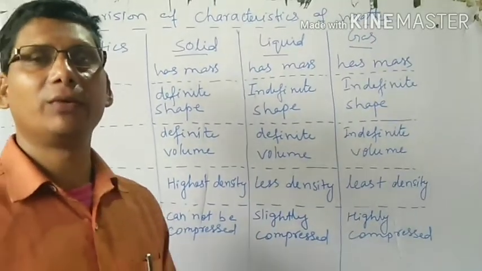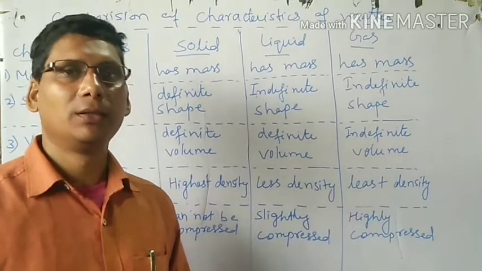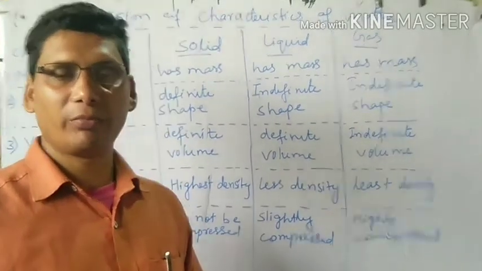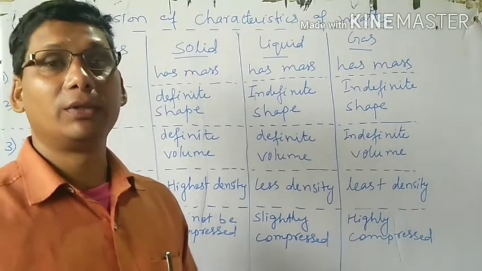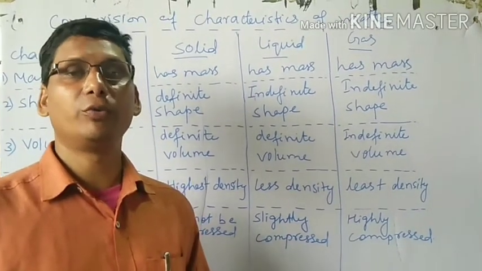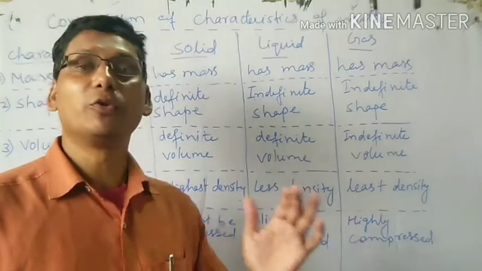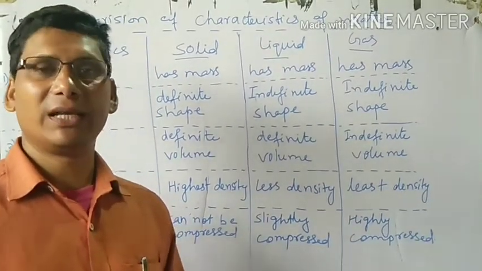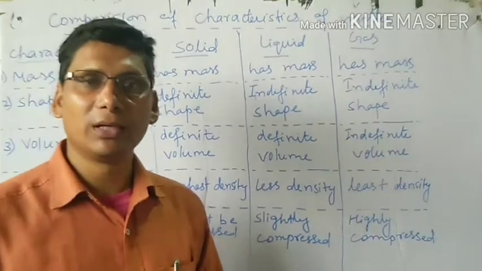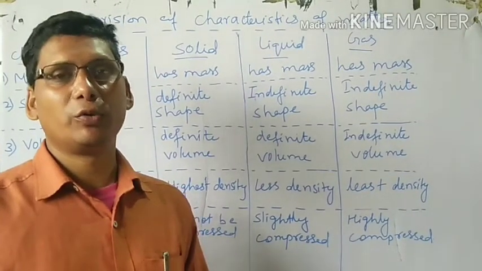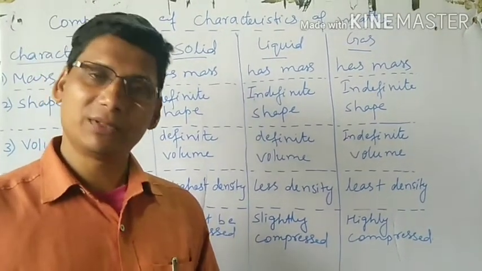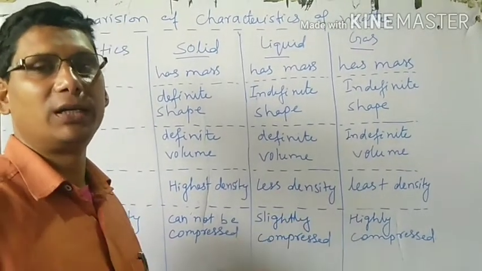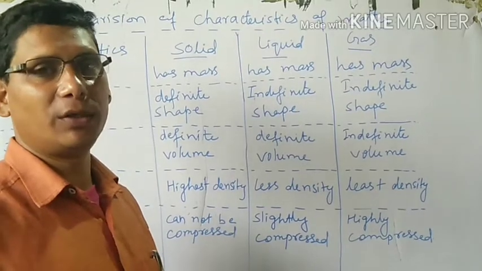We have started with the first chapter, matter. We have covered some topics like definition of matter, composition of matter, states of matter. Then with an example of an experiment, how to prove that matter has mass and occupies space. These all things we have covered, but in my second video there was a little bit of problem in the picture clarity. So from the second part of the video I have selected some important topics once again to explain clearly. So let us start with the topic.